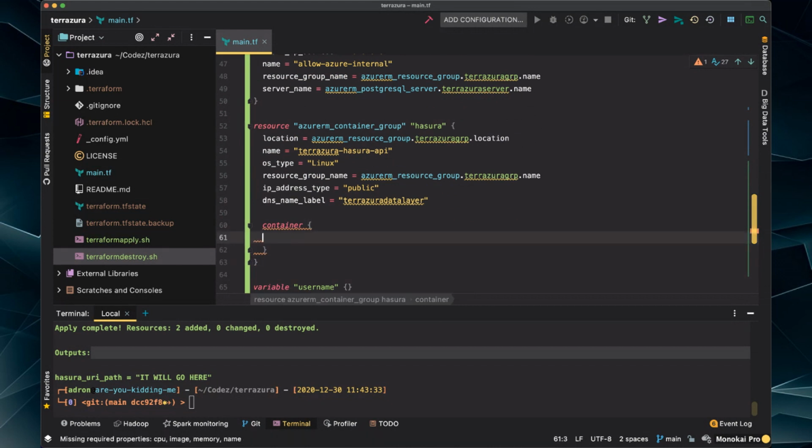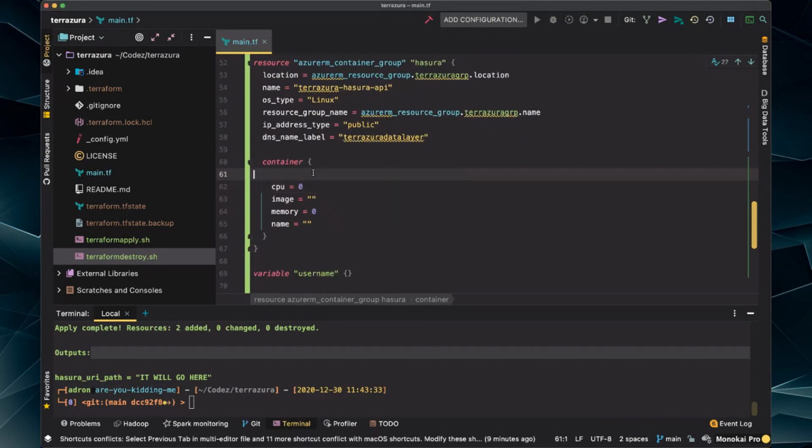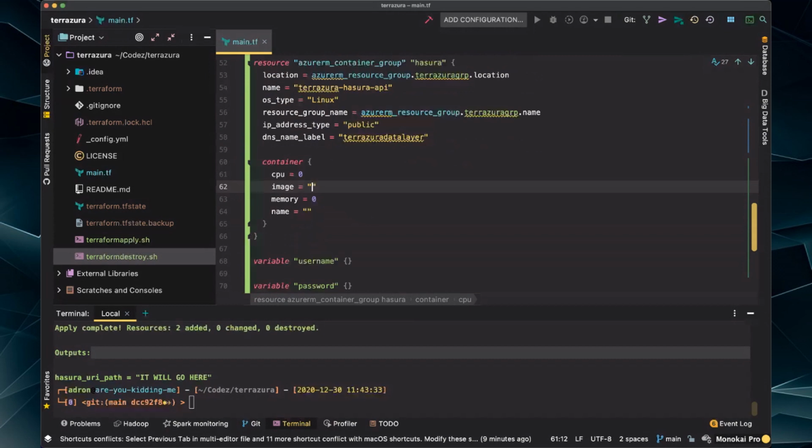So now we need to get into our container business. And there's some more required. So Alt-Enter, add the properties. Thanks JetBrains and IntelliJ plus the HCL plugin. That's HashiCorp configuration language. So CPU, let's put CPU at 0.5, so half a CPU for this one. Doesn't need a whole lot, especially for what we're going to do.